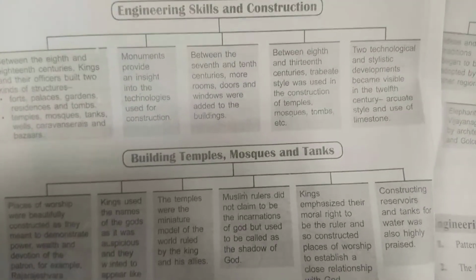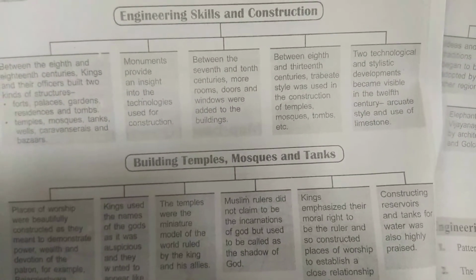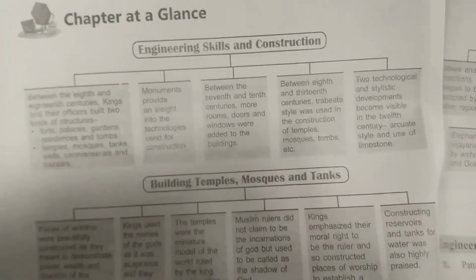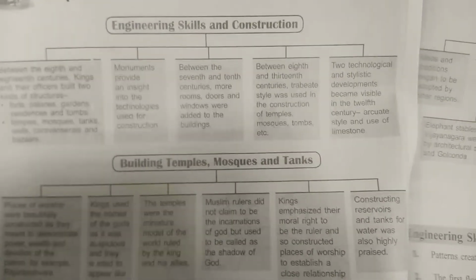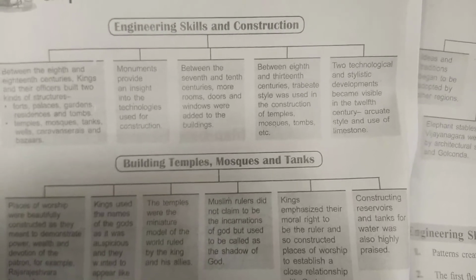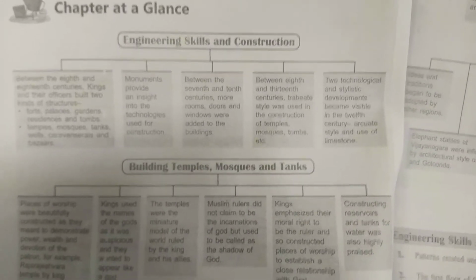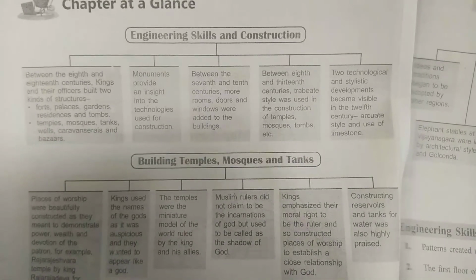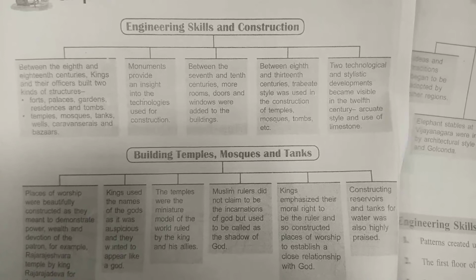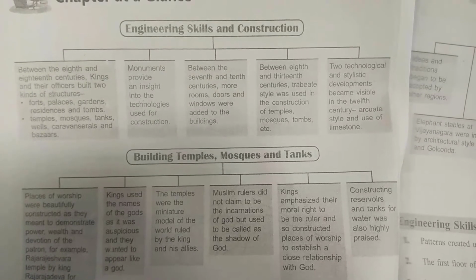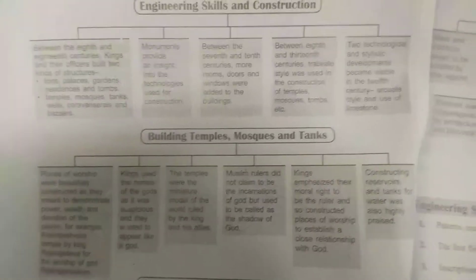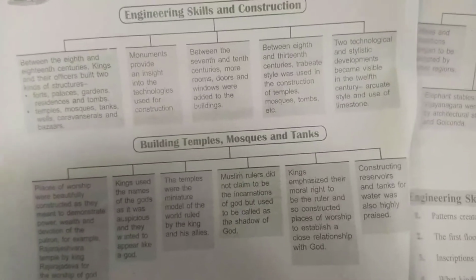So there are two sides. Arches are made and a semicircular stone is kept, and the whole weight is on that semicircle as well as on the arches. This kind of style is called the arcuate style, and they also started using limestone. Before that, mortar was not being used.